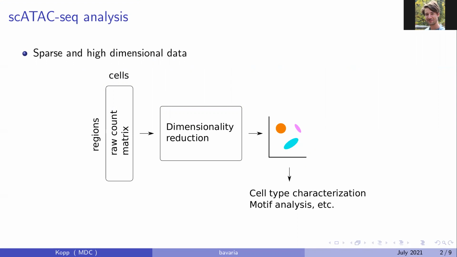And this is important for us to know because accessibility has been associated to regulatory activity. Single-cell ATAC-seq data is notoriously sparse and high-dimensional, which means we can't work with the raw count matrices. We have to first do dimensionality reduction before we can continue interpreting the results. And so dimensionality reduction is critical because this influences very often other downstream analysis tasks.